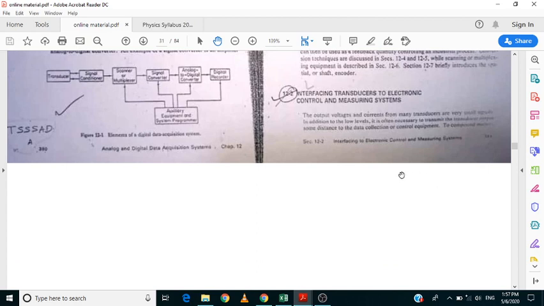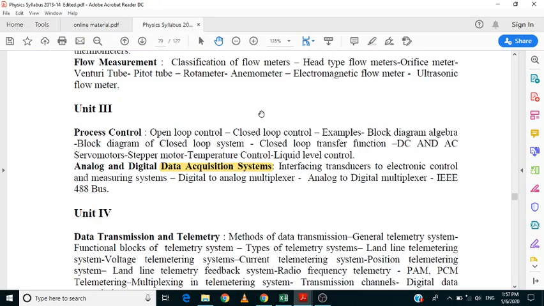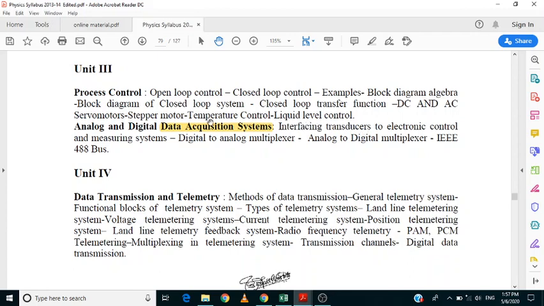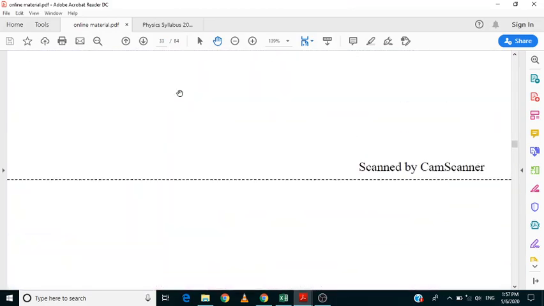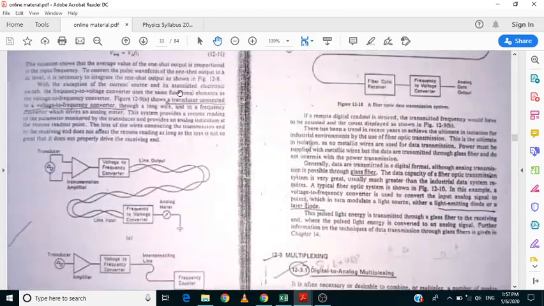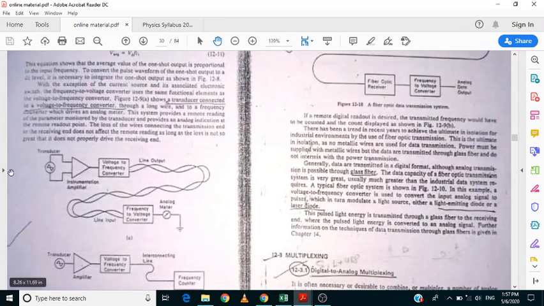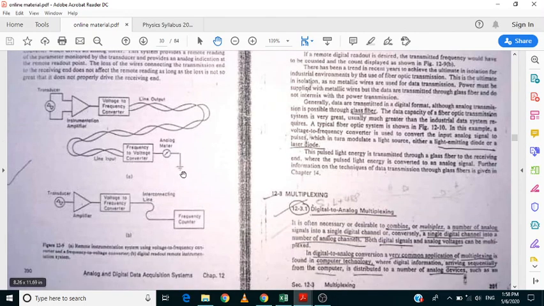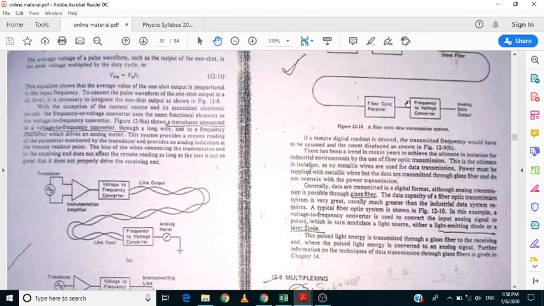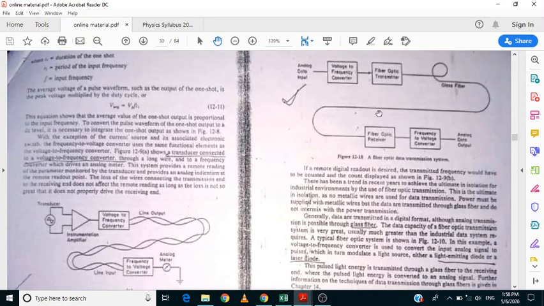I'm sure you are not going to get the interfacing of transducers question, but you are going to get this one as a short question, which is the data acquisition system. The second thing is the digital to analog multiplexer and analog to digital multiplexer. These diagrams are also not necessary. Just explain the theory, make 3 to 4 points. No need to draw the diagrams in the exam.